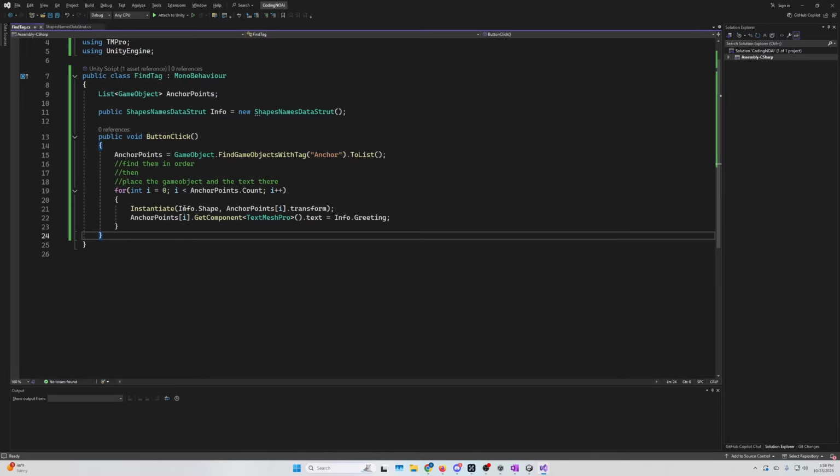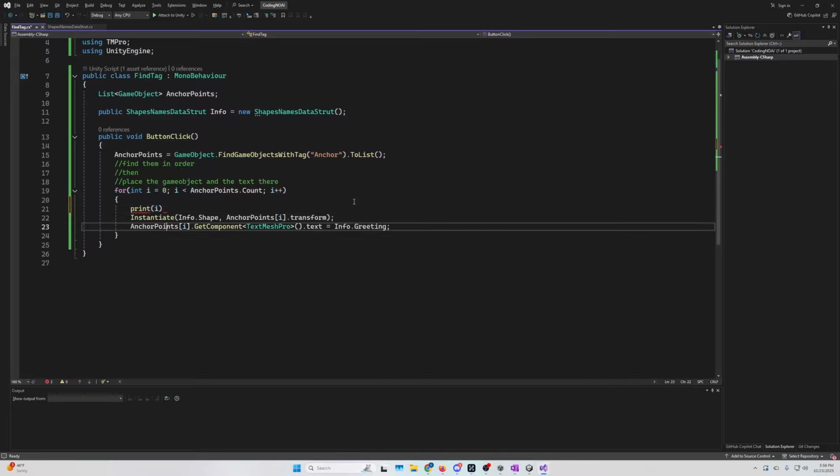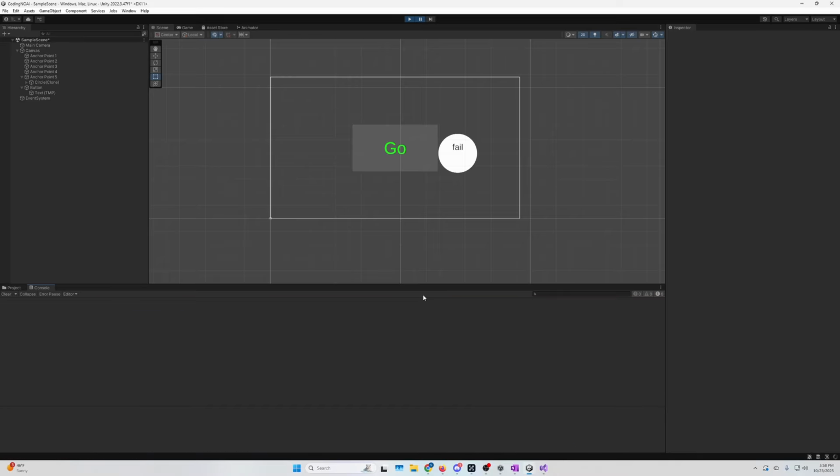We just said info dot greetings. It only worked for 5. Let's have it print i. Want to see what it's doing. Let's go back. Wait for it to recompile.